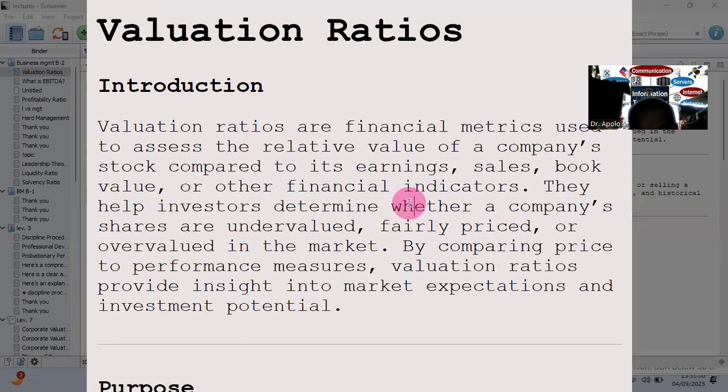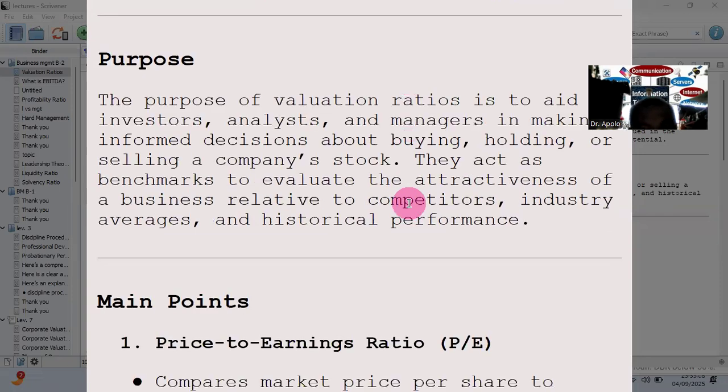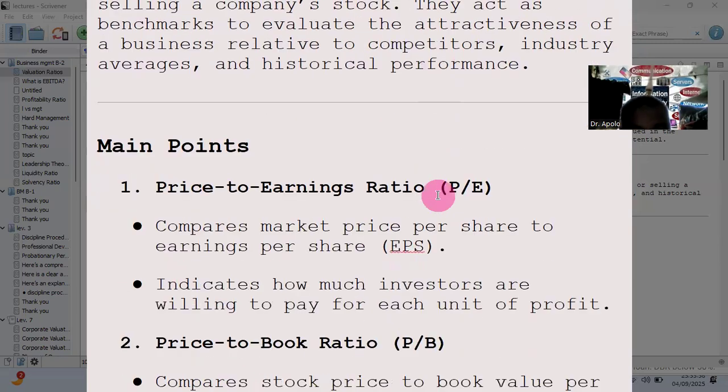So for the purpose of this discussion, valuation ratio is to aid investors, analysts, because investors are the ones whose money keeps the companies going, and managers in making informed decisions about buying, holding, or selling a company's stock. They act as a benchmark to evaluate the attractiveness of a business relative to competitors, industry averages, and historical performance. There are many kinds of valuation ratio.